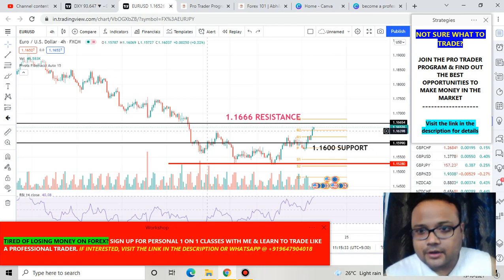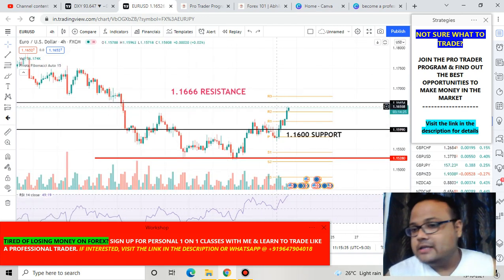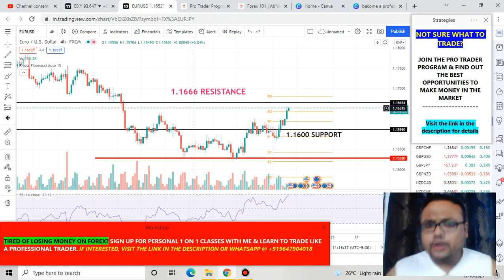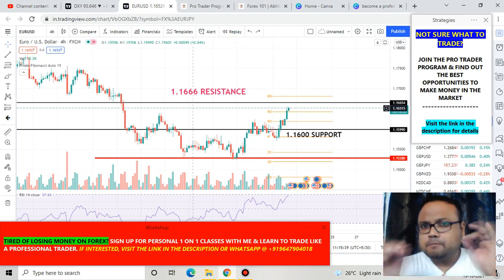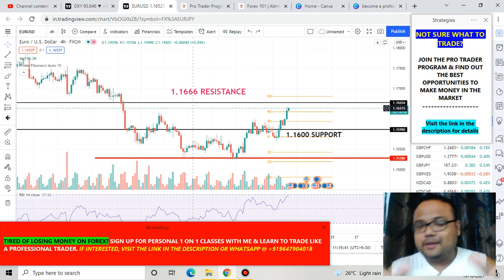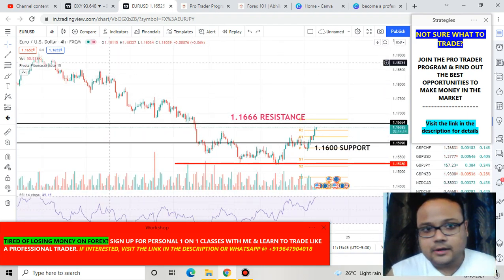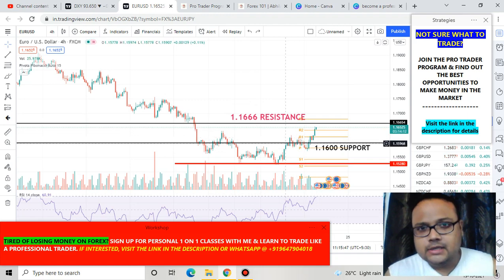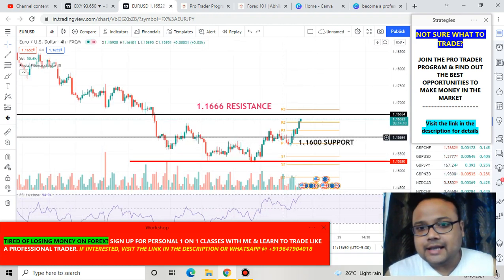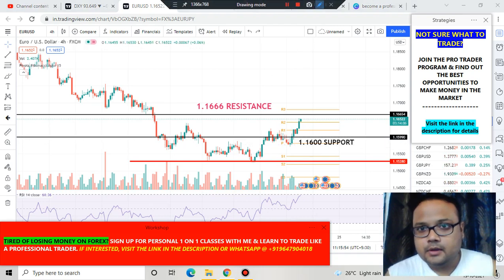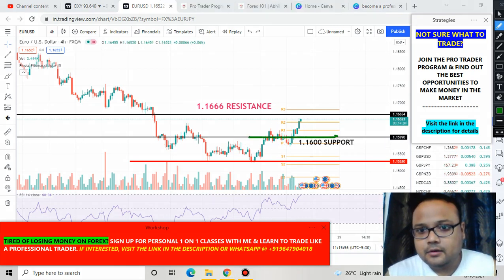So right now Euro USD is approaching the resistance of 1.1666. Okay, listen to me carefully because things are quite serious and complicated right now. So at last it has broken the resistance of 1.1600. Previously this level, 1.1600, was the resistance for the market.